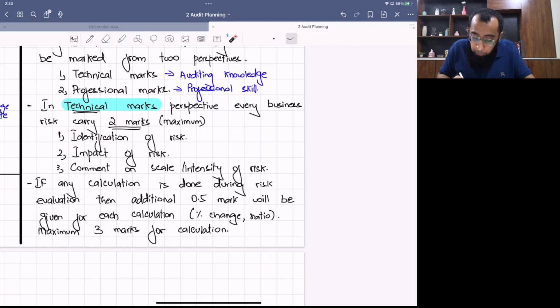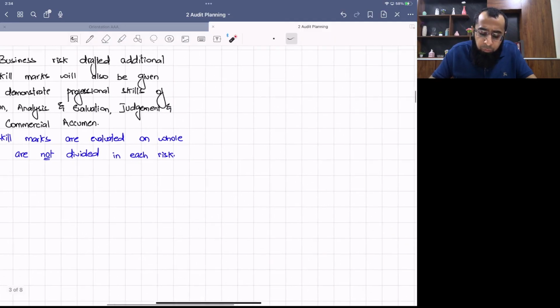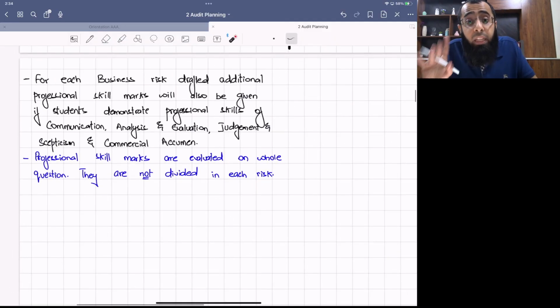Okay. But there is a breaker for the total calculations you will do, and that maximum limit is 3 marks, because the examiner wants the students to write down the risk also. Otherwise, they'll only gain the marks through the calculations. And when you talk about professional skill marks, for every business risk, you will get additional professional skill marks in which you have to demonstrate your professional skill of communication, of analysis and evaluation, of judgment and skepticism, and commercial acumen. Are you getting it?